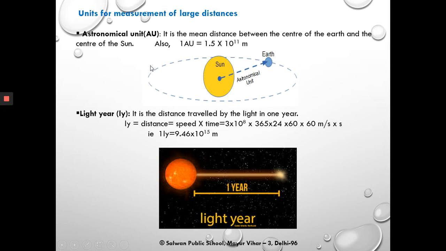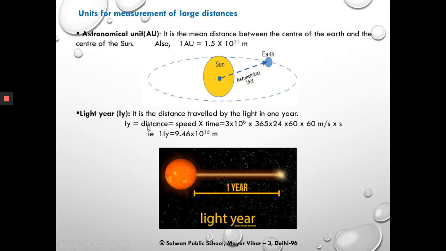So here in the figure, the earth revolves around the sun, and the orbit of the earth around the sun is not a perfect circle, it is an elliptical path, right? So in the definition of the astronomical unit, we are using the mean distance or average distance. Now there is a relation between this astronomical unit and the meter, which is 1 astronomical unit is equal to 1.5 into 10 to the power 11 meter.